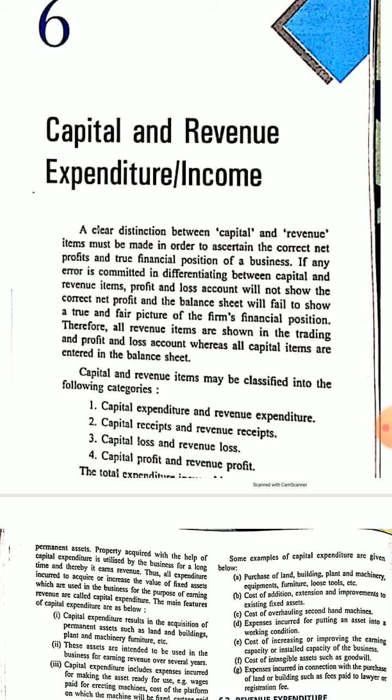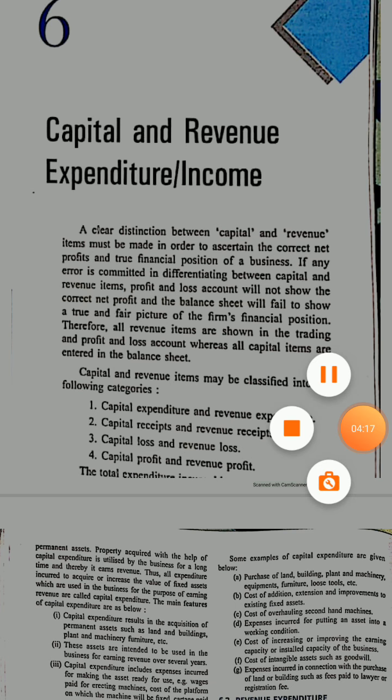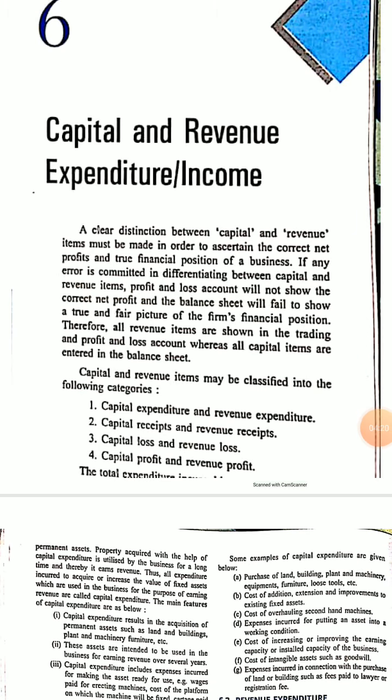Now let's see what is revenue income. When the company sells its product, its main product which it is producing, which here in our example is coconut oil, the income generated by selling the coconut oil will be revenue income. So basically the concept is the benefits of those incomes are available for a longer time, more than 1 year.